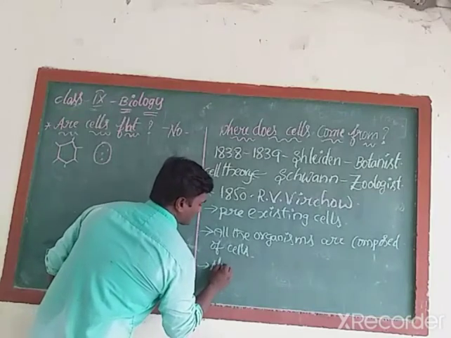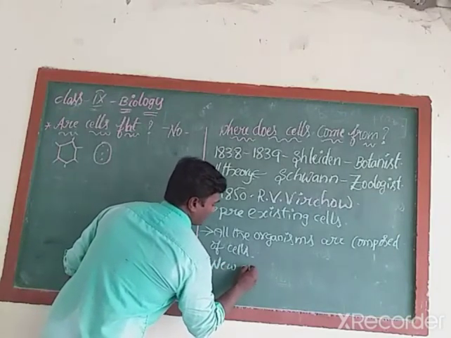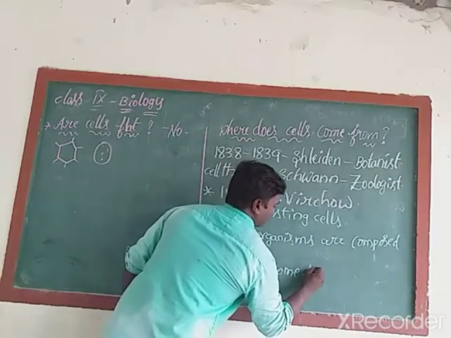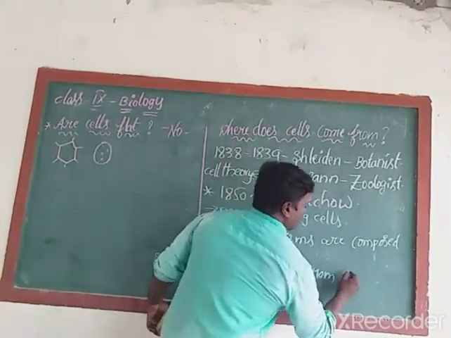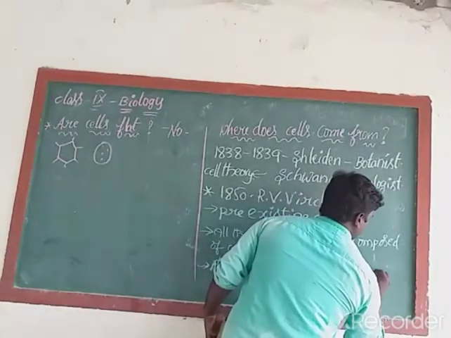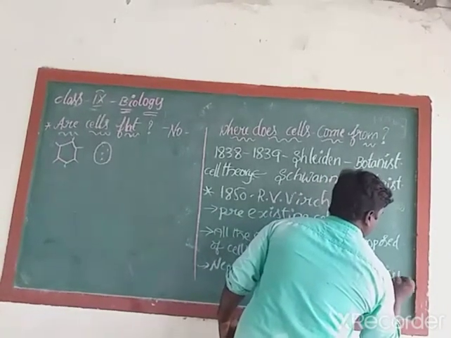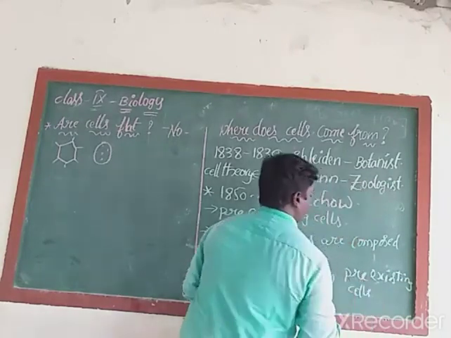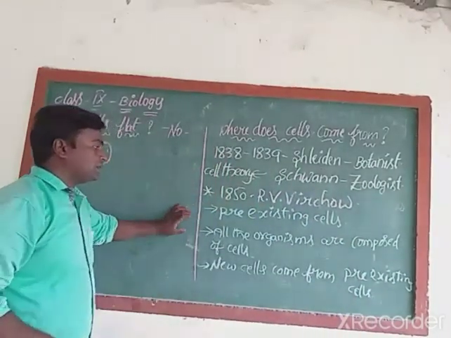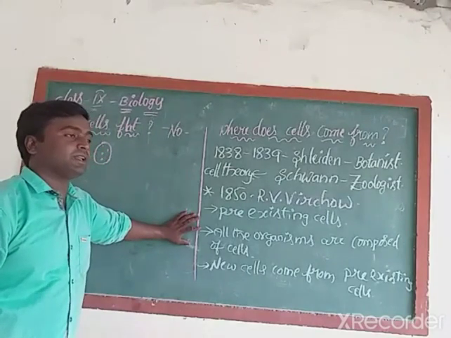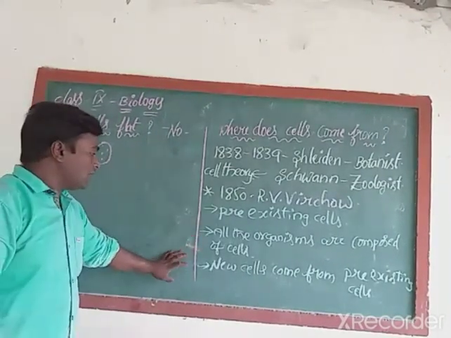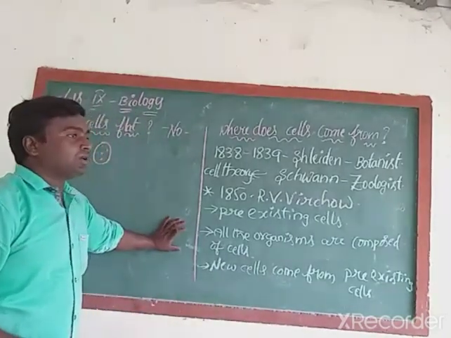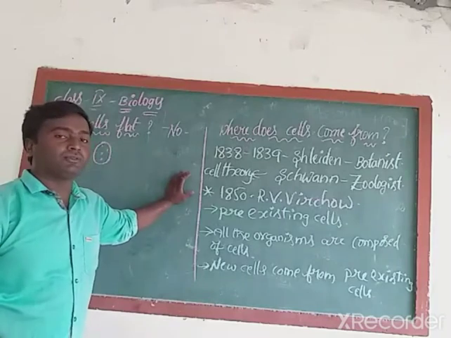Next, new cells come from pre-existing cells. According to his opinion, all the living organisms are composed of cells, and new cells come from pre-existing cells. This is very, very important information about Rudolf von Virchow.